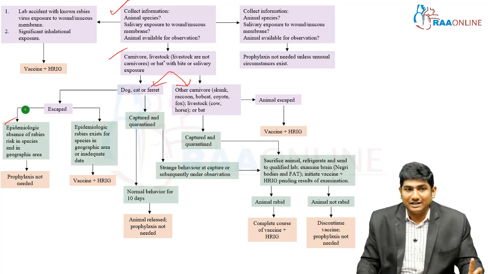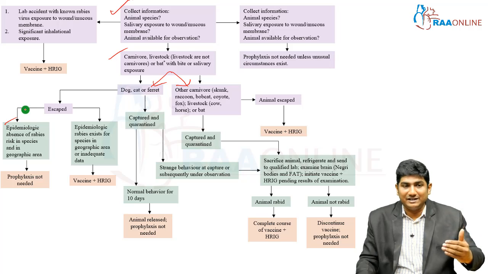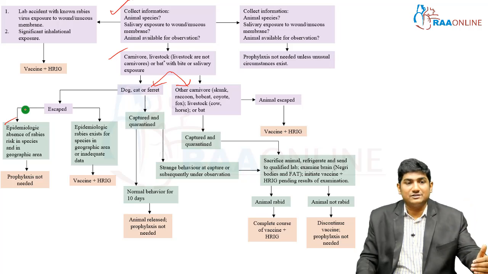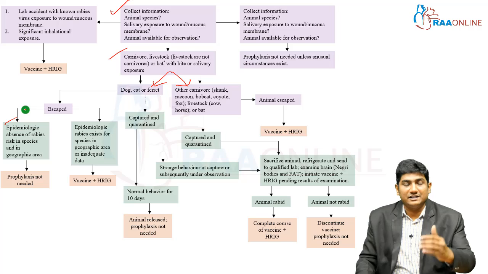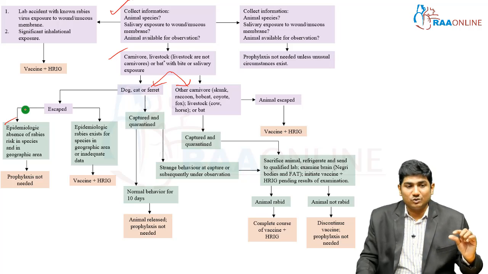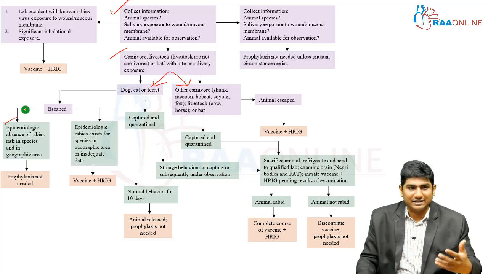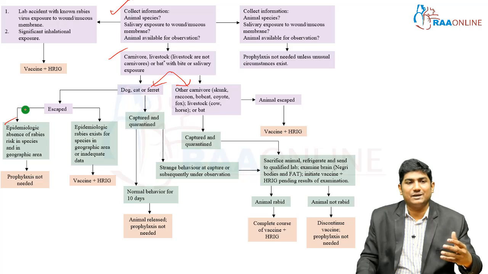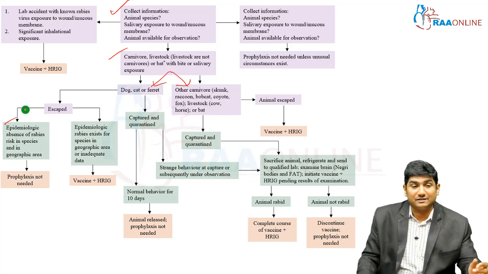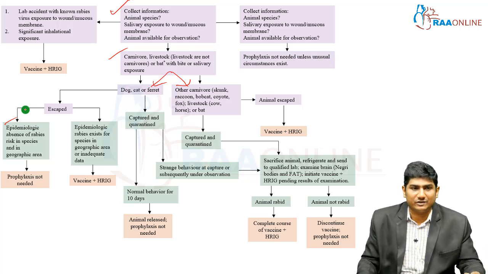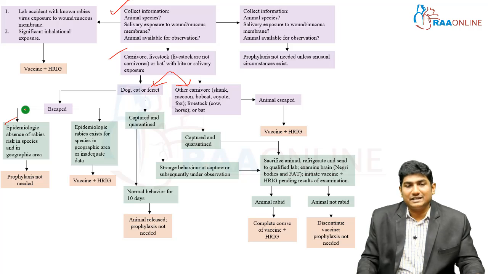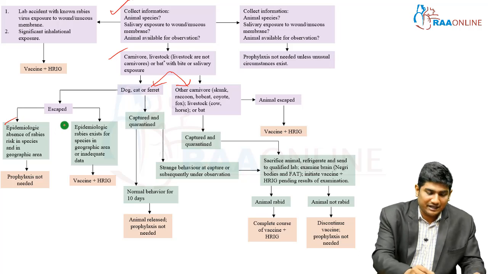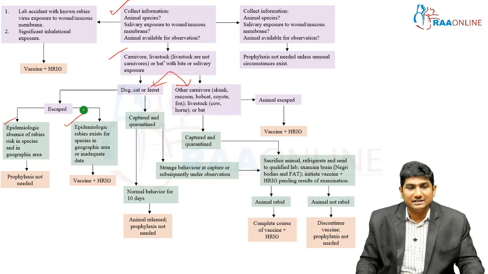You remember we had our second slide where I showed multiple animals and which zoonotic vector is the reason for this zoonosis, right? We showed areas where rabies is very uncommon, like the UK, Antarctica and so on. So you need to check whether in that particular epidemiological area rabies is common or absent. Okay, if it's absent, then prophylaxis is not required. But if epidemiological rabies exists in that area, then you have to give vaccine plus HRIG, immunoglobulins.